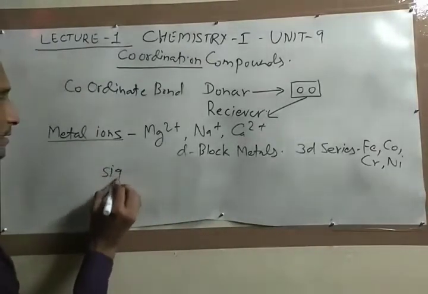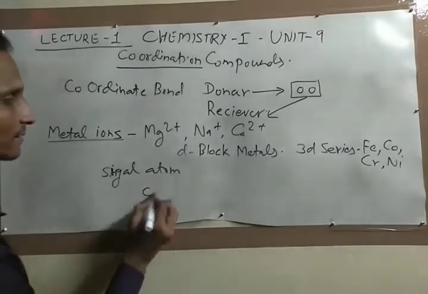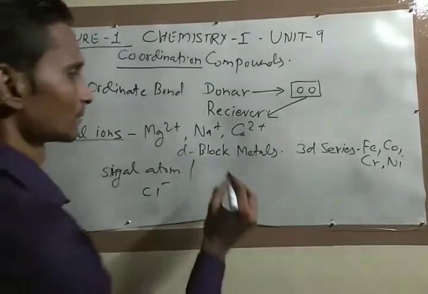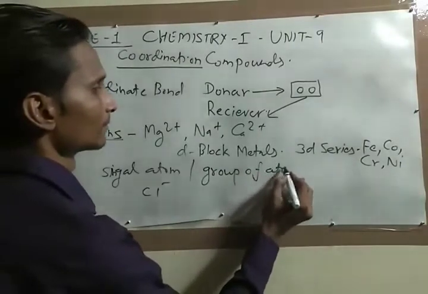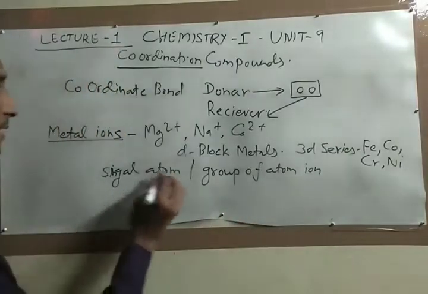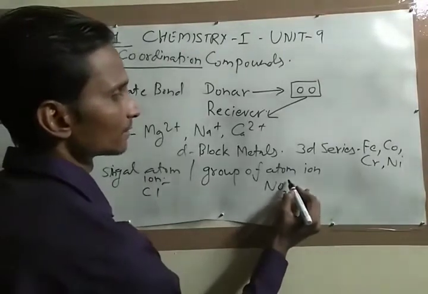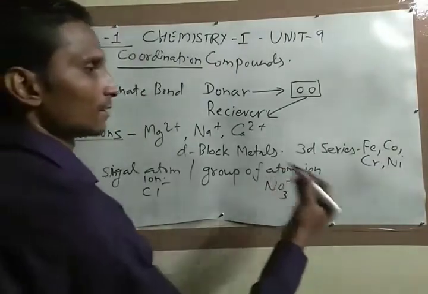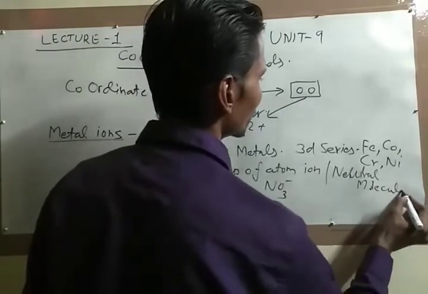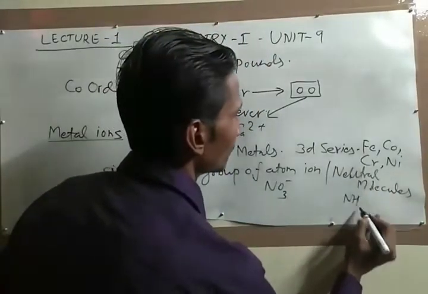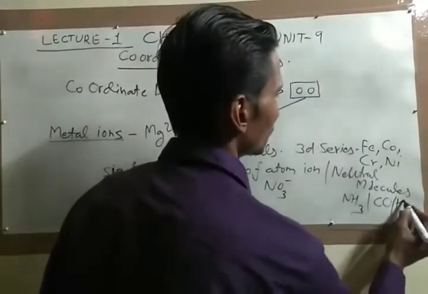It may be a single atom ion like Cl-, or a group of atoms ion, meaning NO3-, or neutral molecules like NH3, CO or H2O.